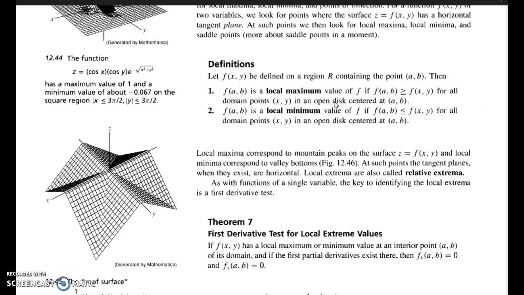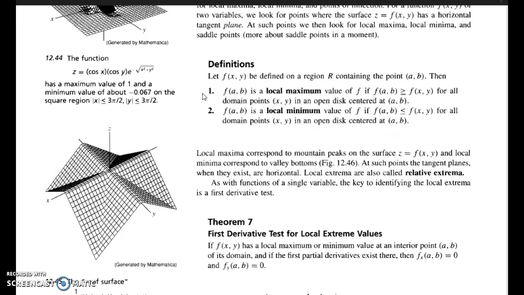What will be the local minimum value? F of AB is a local minimum if it is the lowest value compared to the other f of xy. That is, f of AB is less than or equal to f of xy for all domain points xy in the open disk centered at AB.